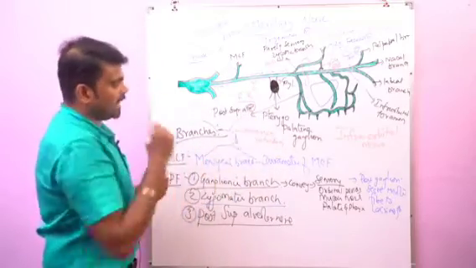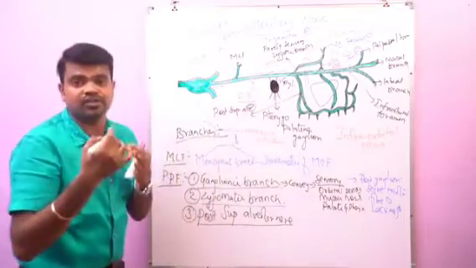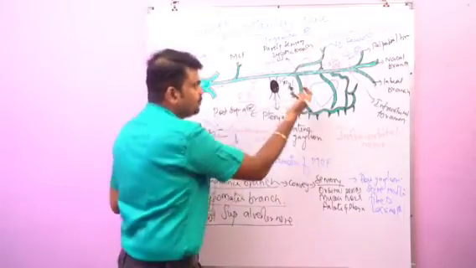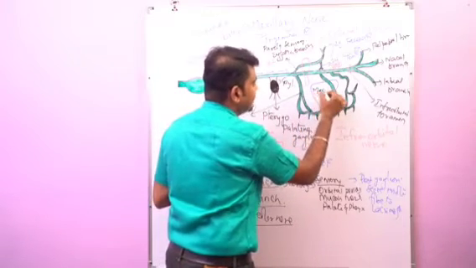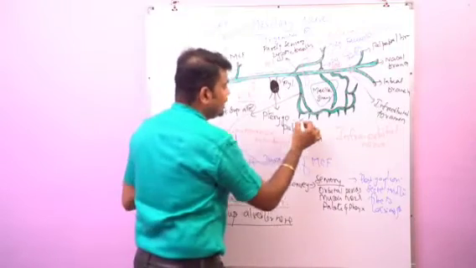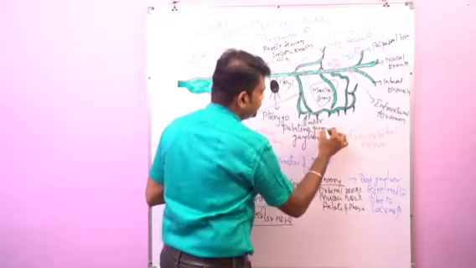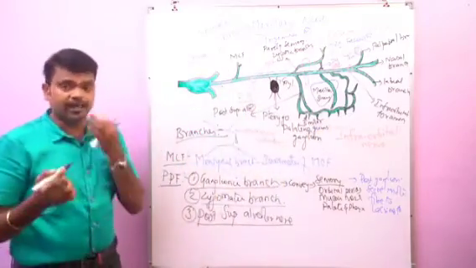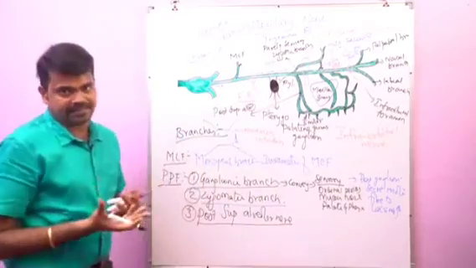So this posterior superior alveolar nerve passes downwards and passes through the foramina present on the posterior surface of the maxilla. It supplies one important sinus, that is the maxillary sinus, and it also supplies the third molar teeth and adjoining gums. This posterior superior alveolar nerve breaks up and gives rise to the superior dental plexus.